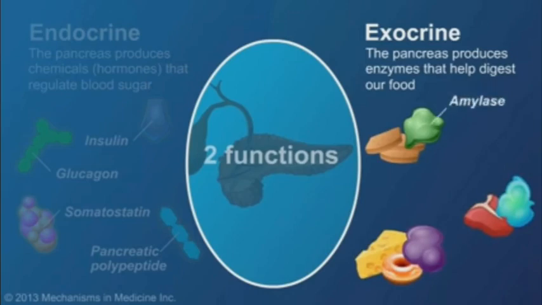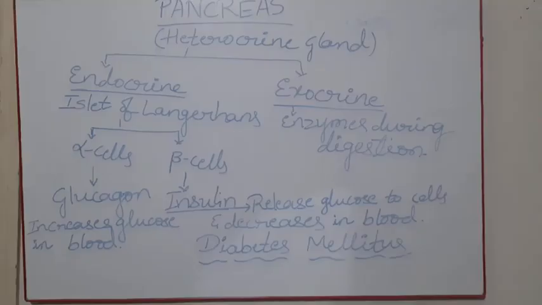It may be the digestion by amylase, protease, or lipase. Totally, the exocrine pancreas takes part in digestion. I think the board is clear for you, students. So the pancreas is called a heterocrine gland. Why? Because it acts as an endocrine gland as well as an exocrine gland.